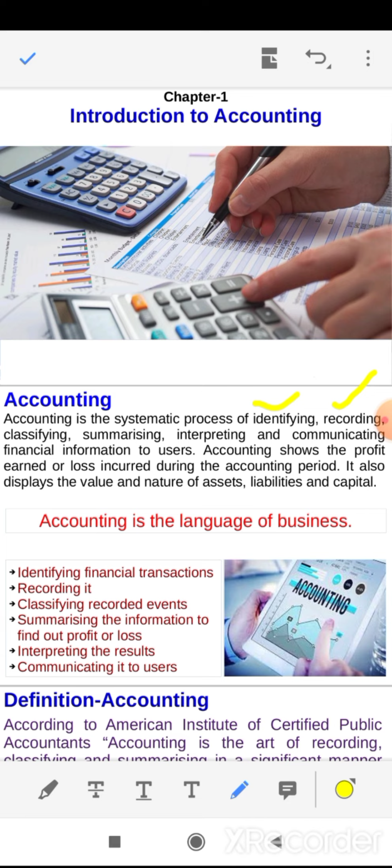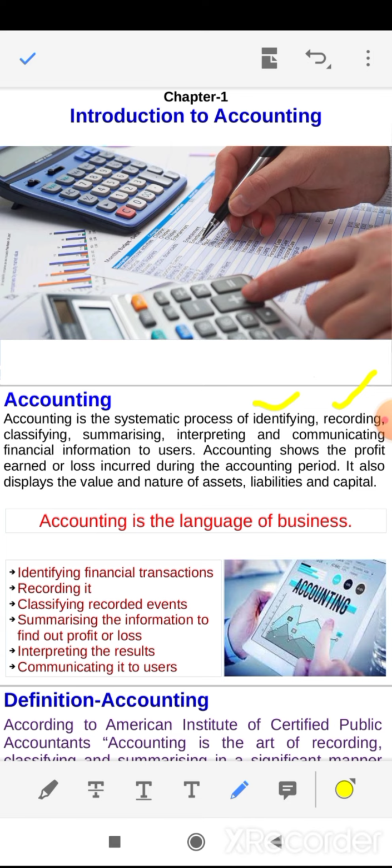So the first step is identify. Your business purchases furniture of rupees 1 lakh. So purchasing furniture for business purposes means it is a business transaction, and rupees 1 lakh means it can be expressed in a monetary term.